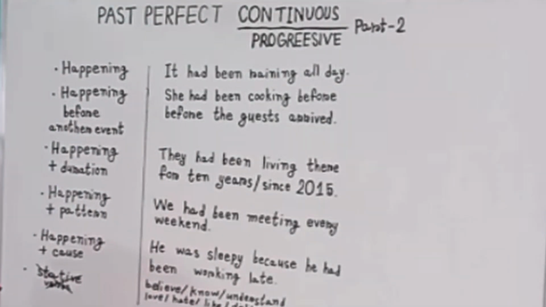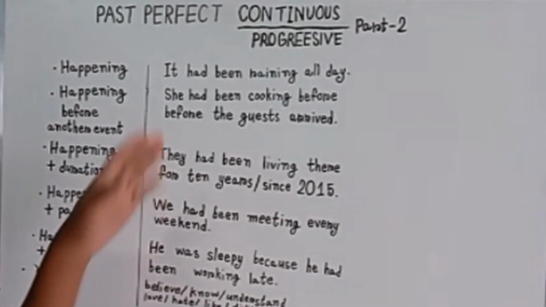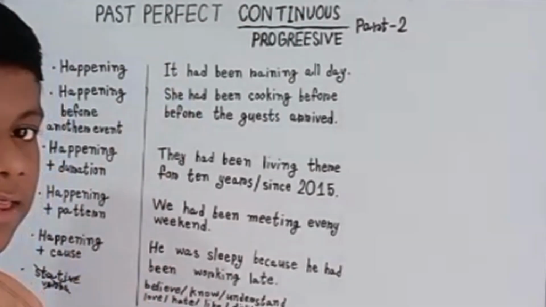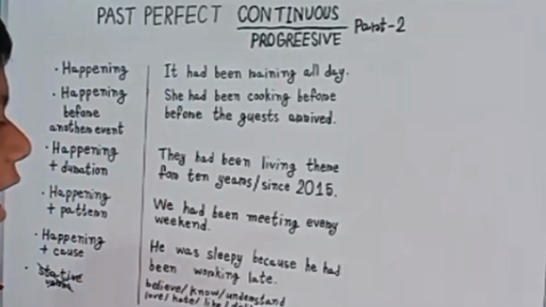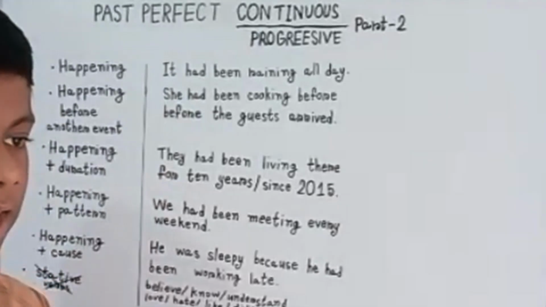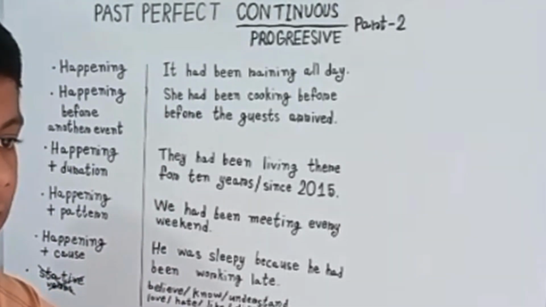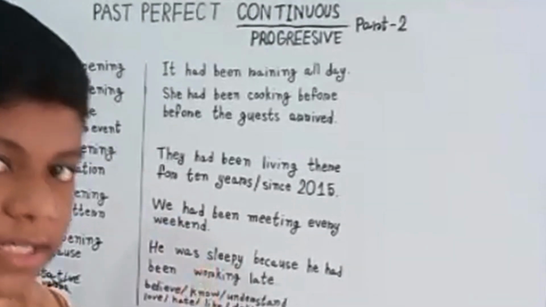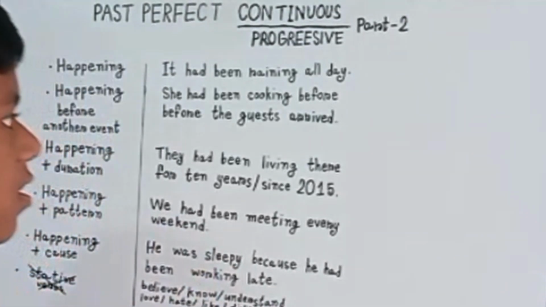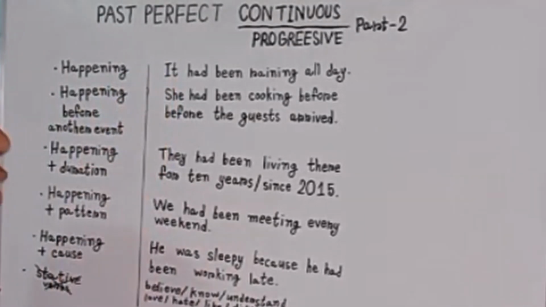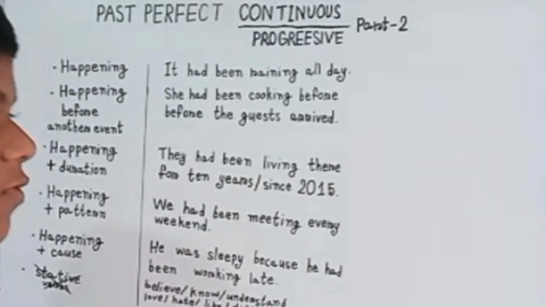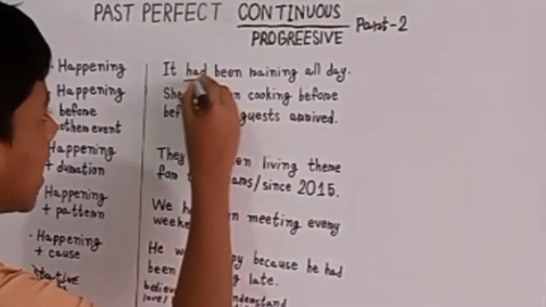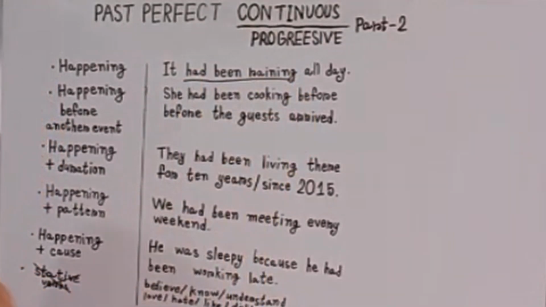It's very easy to explain: one activity had been happening in the past. It started in the past and it continued in the past. At that time we can use the past perfect continuous tense. So here: it had been raining all day.